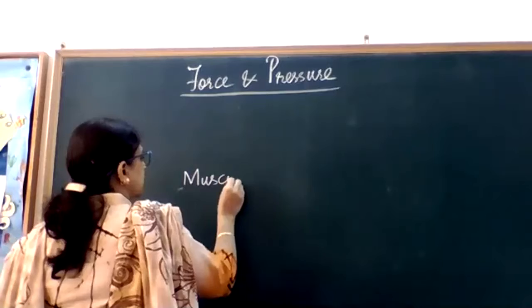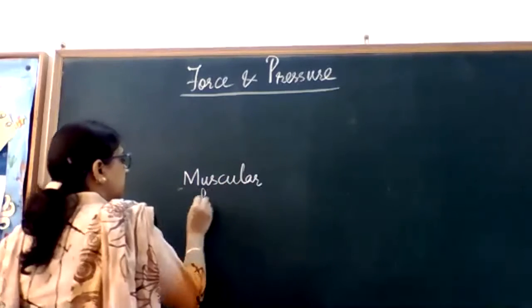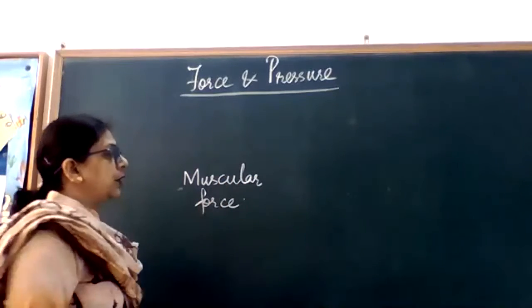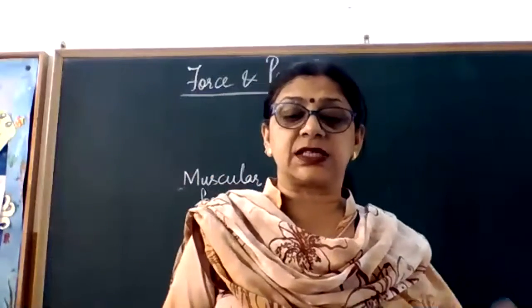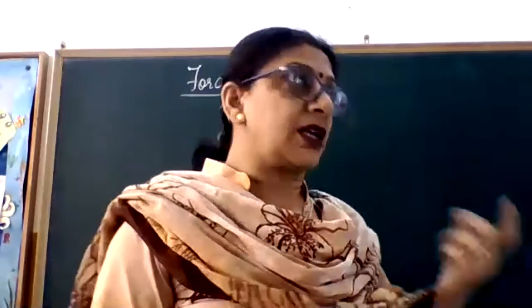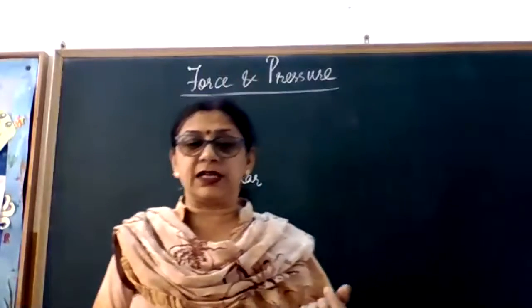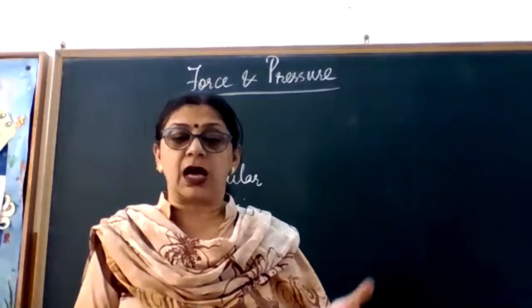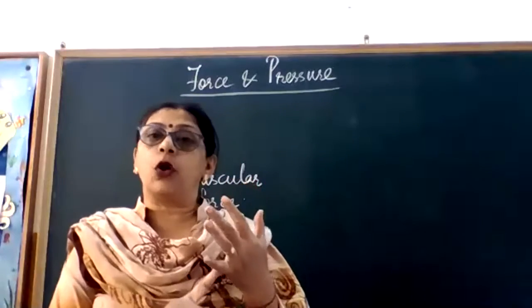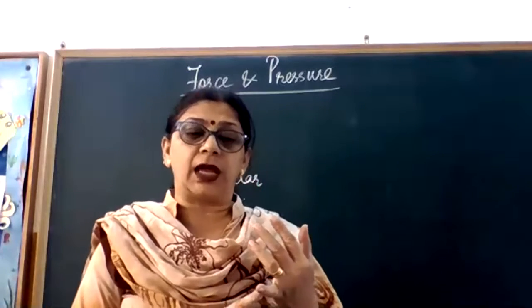Sometimes we use even animals. In many places we use the muscles of animals to bring out certain tasks. For example, in a bullock cart a bullock is used, camels are used.